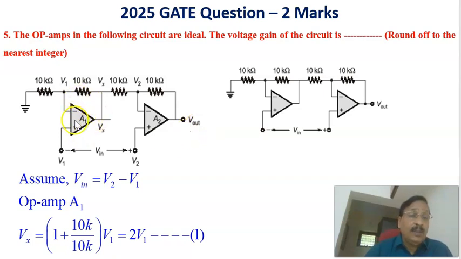Now coming to op-amp A1, this voltage is equal to V1, and because of the virtual short circuit here, it has the same voltage V1. This circuit is the same as a non-inverting amplifier, in which the output voltage Vx equals 1 plus Rf by R1 times the input voltage. Vx equals 1 plus 10 kilo ohm divided by 10 kilo ohm, times the input voltage V1, which is equal to 2 times V1. Therefore the voltage Vx equals 2 times V1.